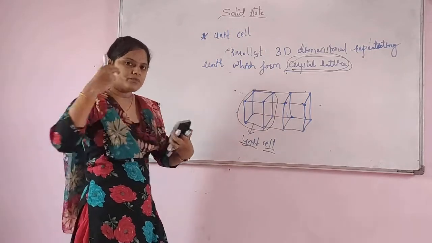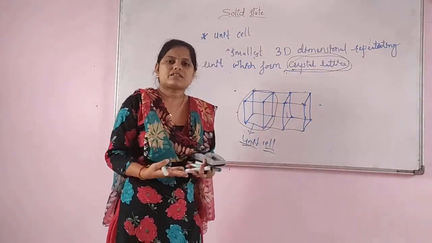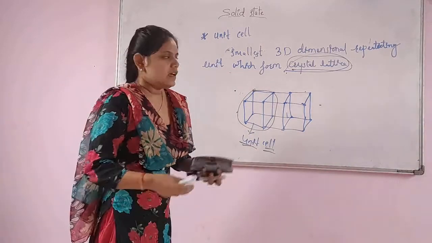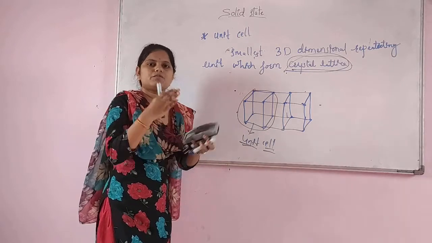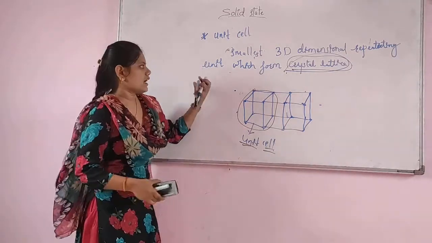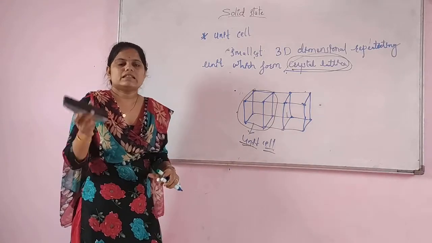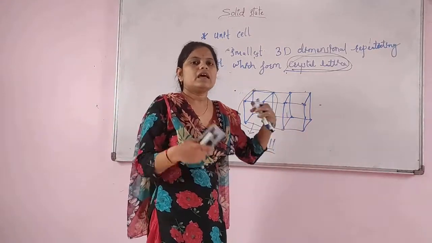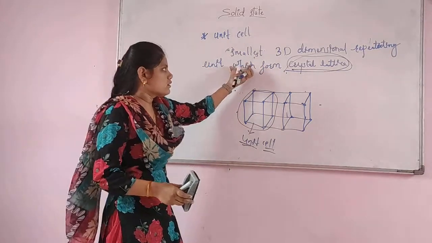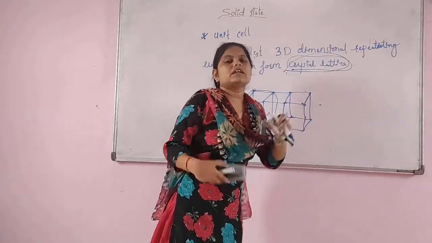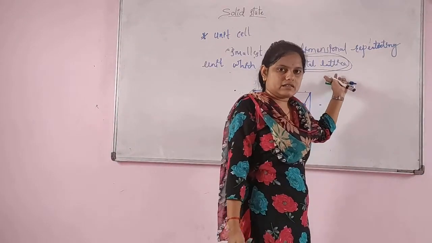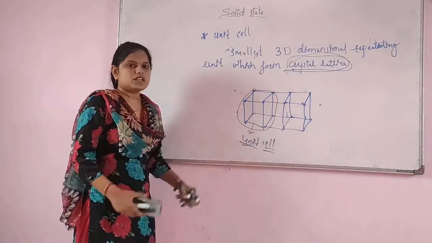So I told what is meant by crystal lattice, what is meant by lattice point, and what is meant by unit cell. Crystal lattice is an arrangement of constituent particles in three dimensions. After that, each point which is present in the crystal lattice, we call a lattice point. And last is the unit cell, the smallest 3D repeating structural unit which forms the crystal lattice.